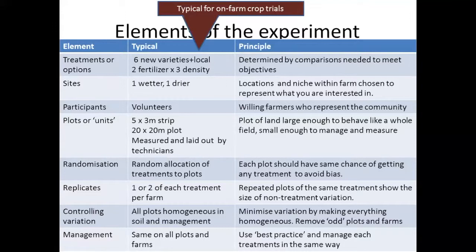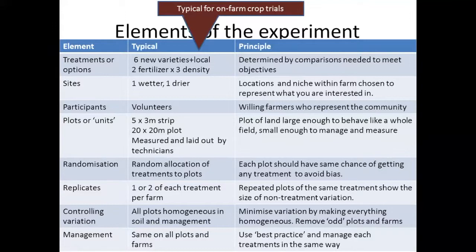And again, if your objectives included comparing different contexts, then those have to be represented by the different locations or sites. When we talk about location, it's not just the part of the country where you do it. There's also often a question about location within a farm, or the niche within a farm.